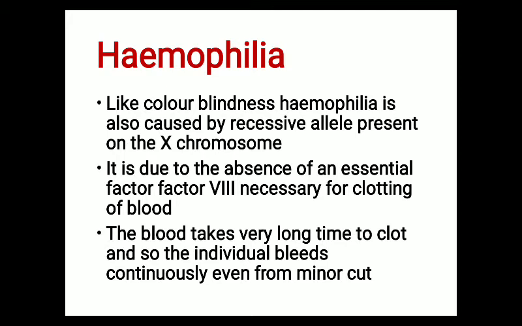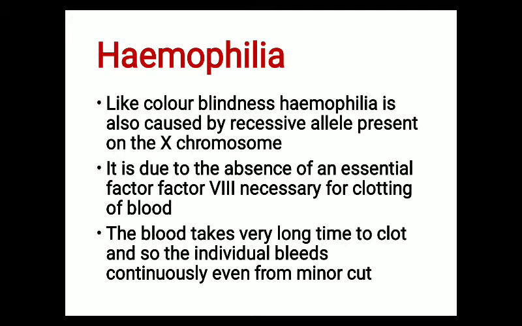And what mainly happens in hemophilia? Hemophilia is a genetic disorder in which the blood fails to clot. There is a clotting factor, clotting factor 8, which is responsible for blood clotting. This clotting factor is missing. The gene responsible for the formation of clotting factor 8 is missing, due to which the blood fails to clot.